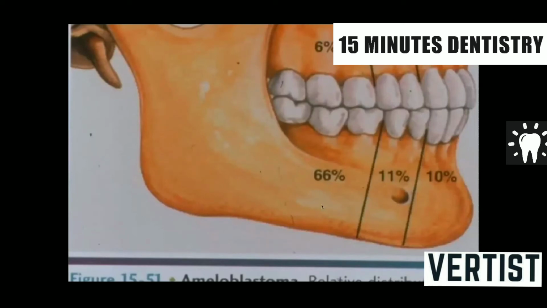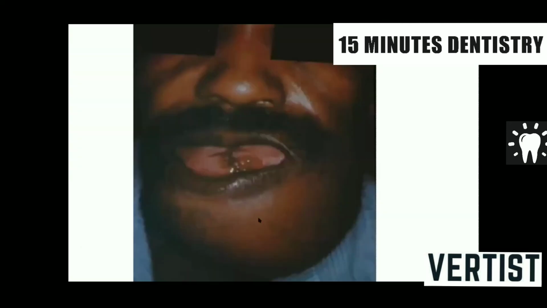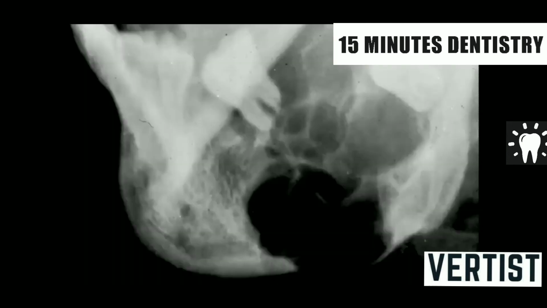Now, this figure shows distribution of ameloblastoma. It is most common in the posterior part of the mandible, body, angle and ramus of the mandible, followed by premolar area, followed by anterior mandible compared to maxilla. Clinically, there is expansion of the bone, the buccal cortical plate, leading to disfigurement. There could be displacement of teeth seen. Radiographically, there is radiolucency. Now there is multilocular radiolucency seen here. There are multiple locules seen. These locules are large, so this could be called soap bubble appearance. Also there could be resorption of roots of the teeth in the associated area.